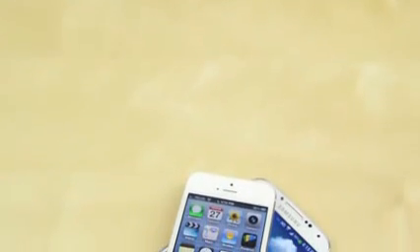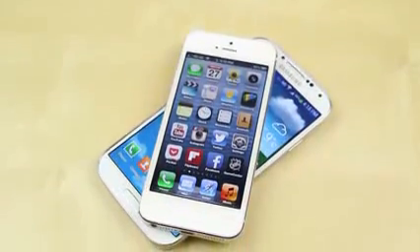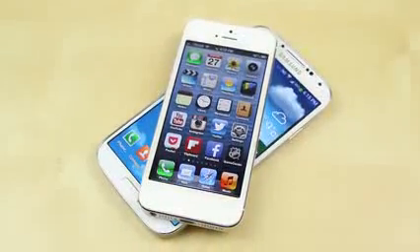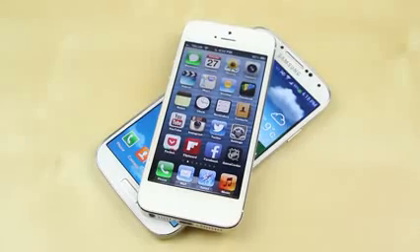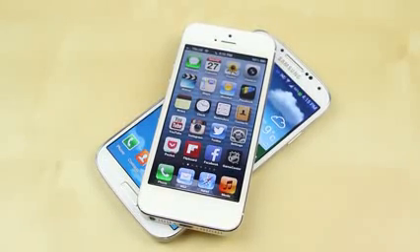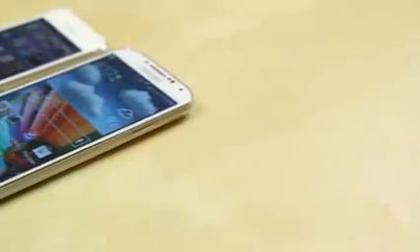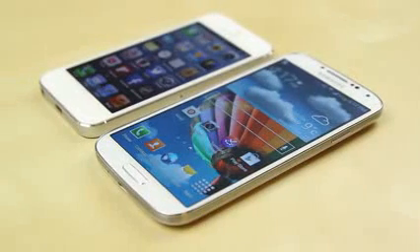When it comes to the specs of these two devices, the iPhone 5 is powered by an Apple A6 chip that is dual-core and clocked at 1.3 GHz, while the Samsung Galaxy S4 features a Snapdragon 600 quad-core processor clocked at 1.9 GHz. However, the model I've got here is the international model, which has an Exynos 5 Octa processor clocked at 1.6 GHz. The iPhone 5 has 1 GB of RAM, while the Samsung Galaxy S4 has 2 GB of RAM.